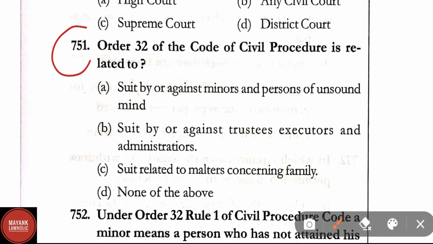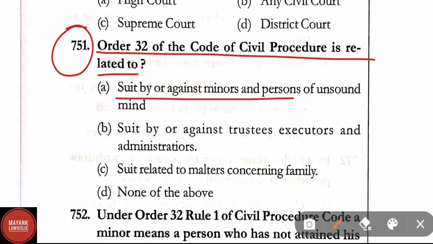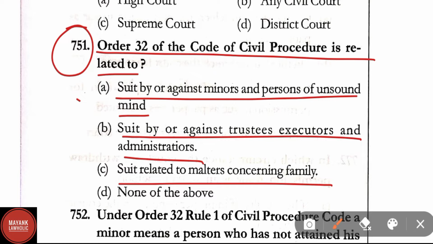Question number 751. Order 32 of the CPC is related to option A, suit by or against minors and persons of unsound mind, suit by or against trustees, executors and administrators, suit related to the matters concerning family, none of the above. Here correct answer is option A. Order 32 of the CPC is related to suit by or against minors and persons of unsound mind.